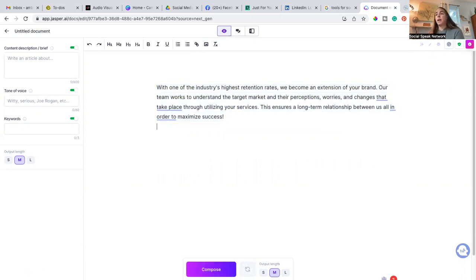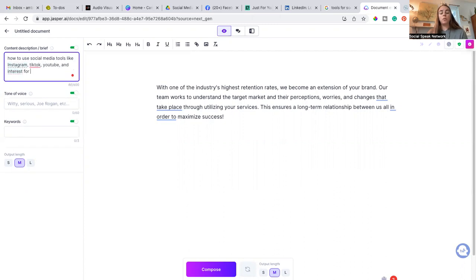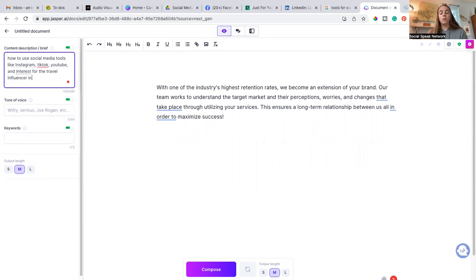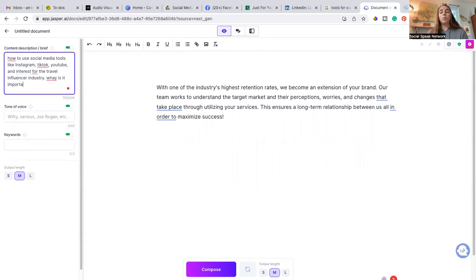Now, if I want to come down here, this is going to say write an article about, so this will actually write an article for you. And so we can say how to use social media tools like Instagram, TikTok, YouTube, and Pinterest for the travel influencer industry. Why is it important to use these tools?